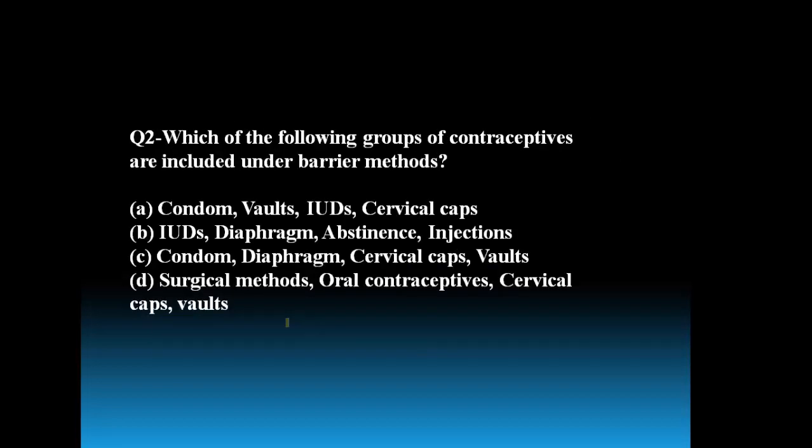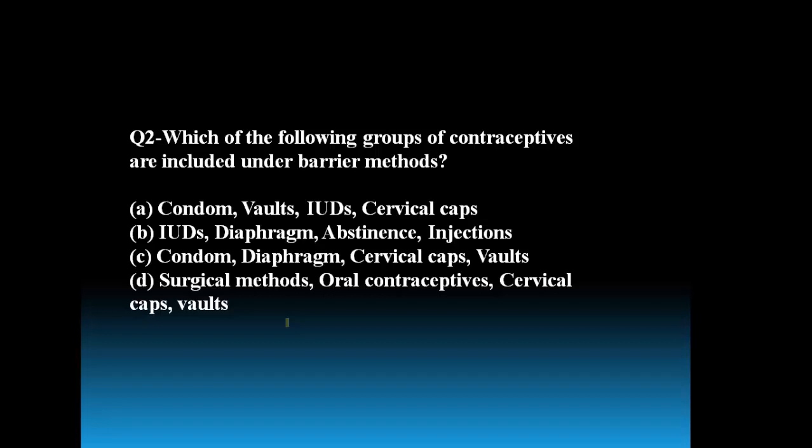Which of the following groups of contraceptives are included under barrier methods? The given options are condom, Wault, intrauterine devices, cervical cap. The second one is intrauterine devices, diaphragm, abstinence, injections.